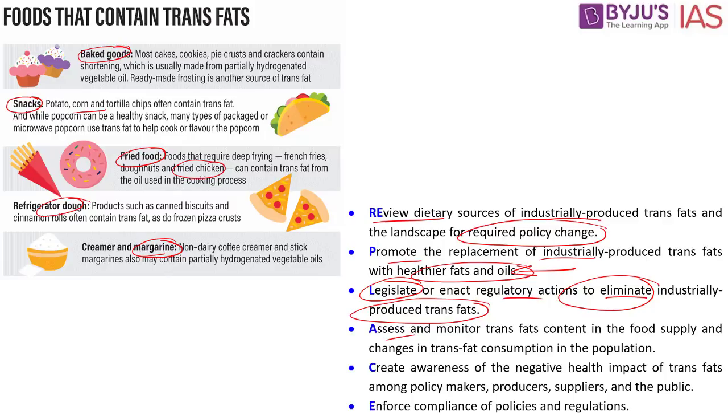Then we have to assess and monitor trans fat content in the food supply and changes in trans fat consumption in the population periodically. We have to make sure that all the food that is distributed to the population in that country is assessed, monitored, and also evaluated.